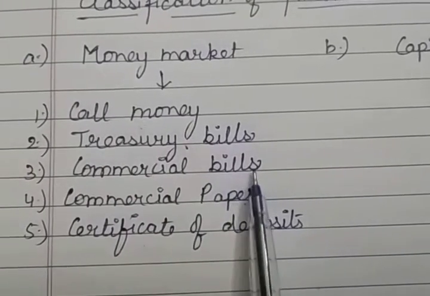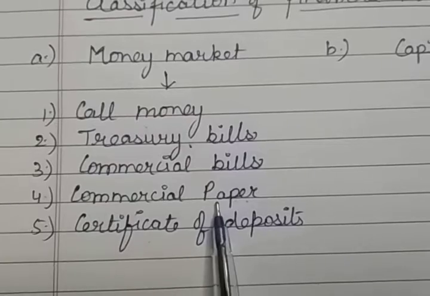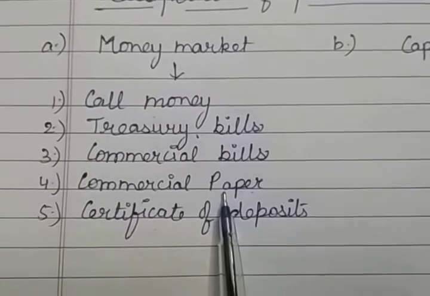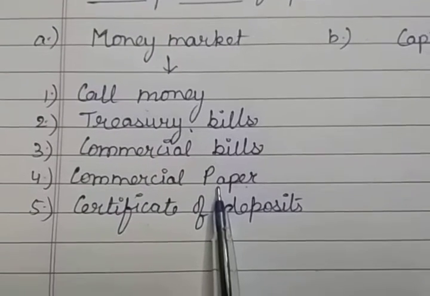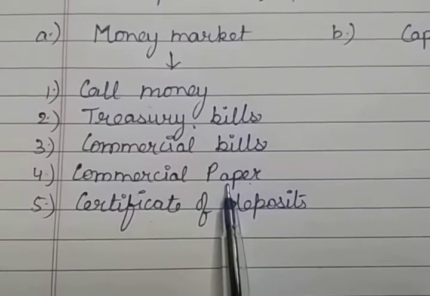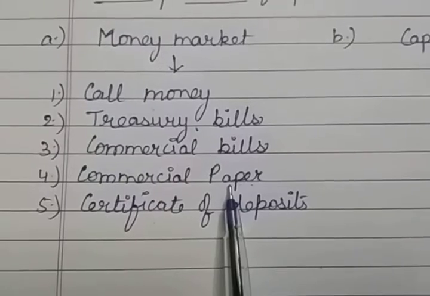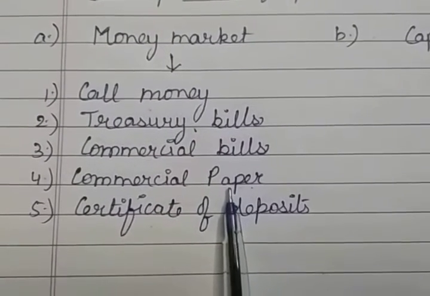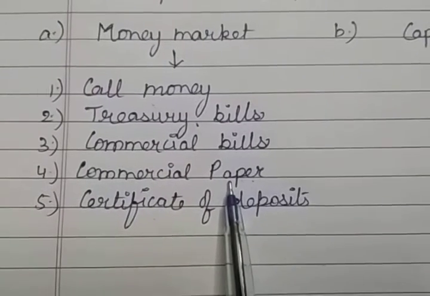Commercial bills 90 days, whereas here 15 days to 1 year. And the commercial papers are unsecured, so these can be issued by companies having good reputation and creditworthiness. The commercial banks and the mutual funds are the main investors of the commercial paper.